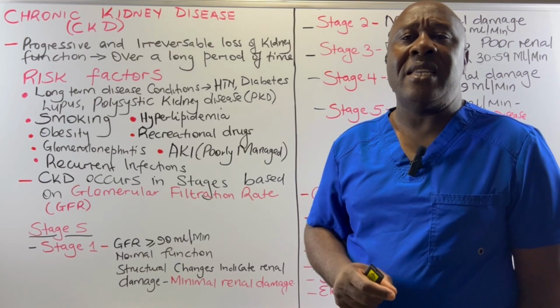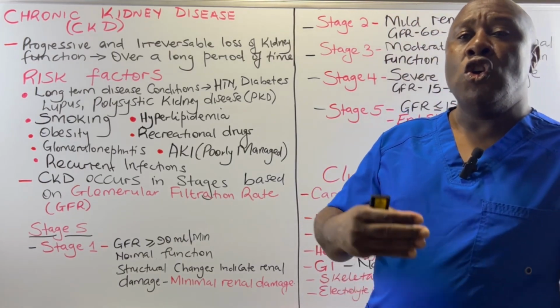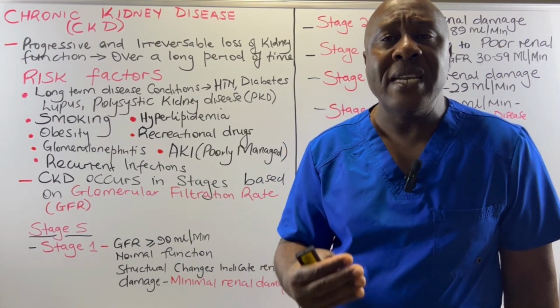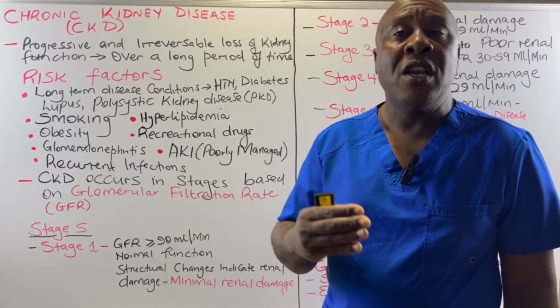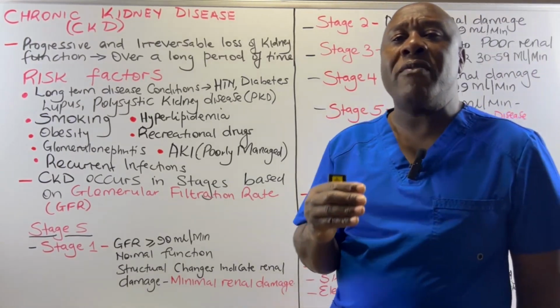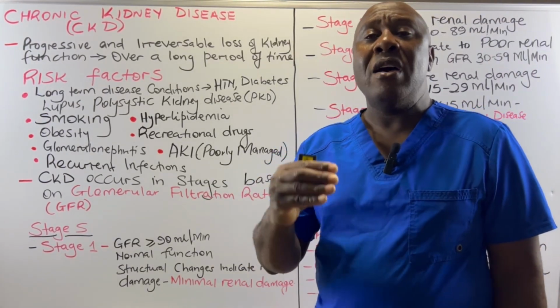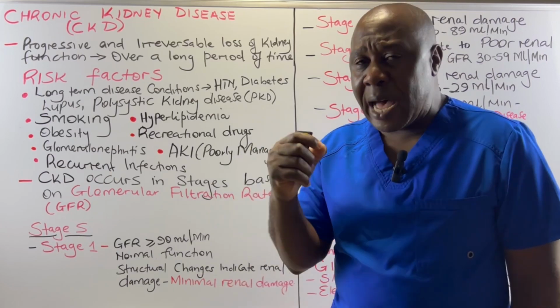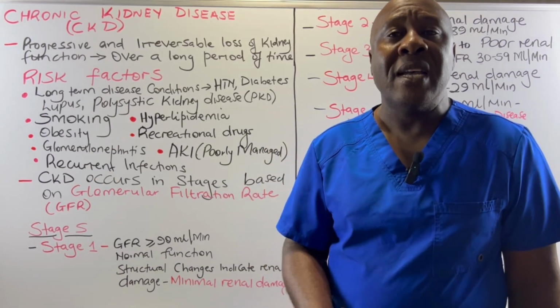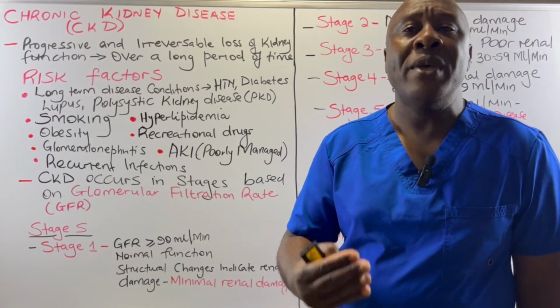Remember, in CKD, we cannot restore or reverse that part of the kidneys which has already been lost or destroyed. So in this stage, even though we have a normal glomerular filtration rate, there is damage that has occurred to the structure of the kidneys, and that damage cannot be undone.